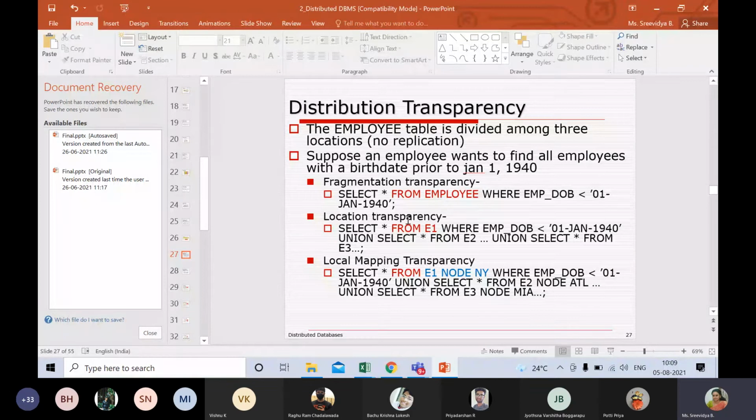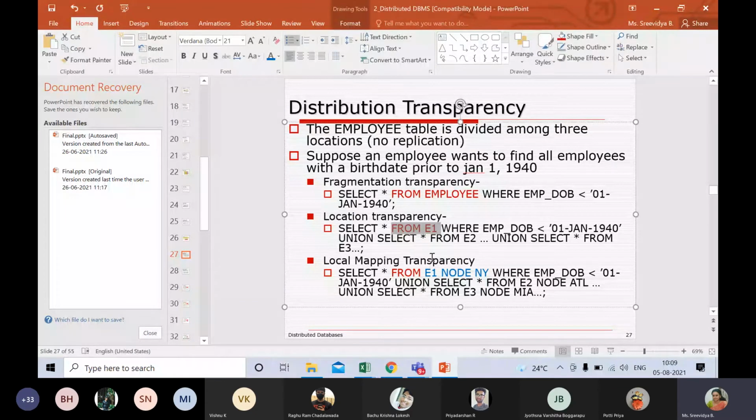A level higher transparency is location transparency, where I do not give the location. So you can see that it is just writing from E1. So which fragment I'm supposed to write.